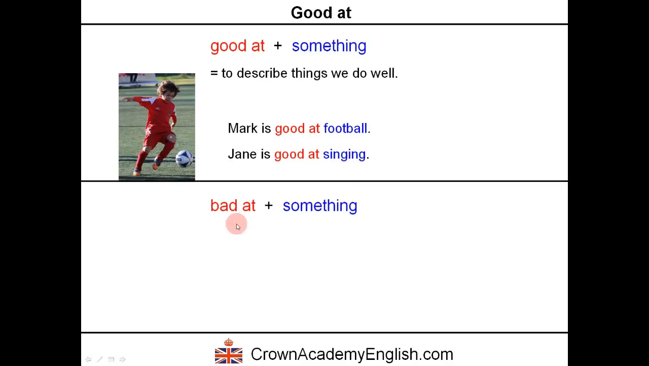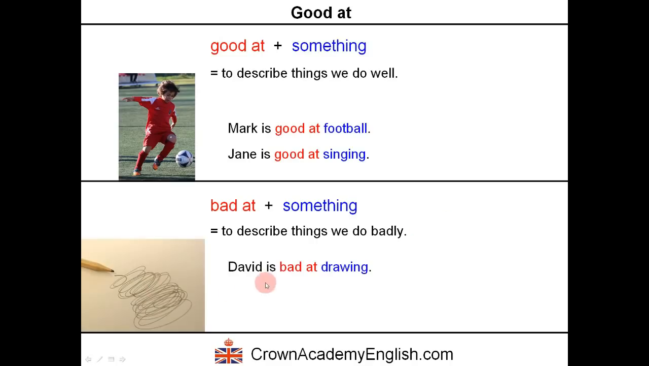And we can also say bad at something. So I'm sure you can guess what this means. This means to describe things that we do badly, not well. David is bad at drawing. Okay? Again, this is a gerund. This is the ing form of the verb, draw. And a gerund is a verb acting as a noun. Bad at drawing.